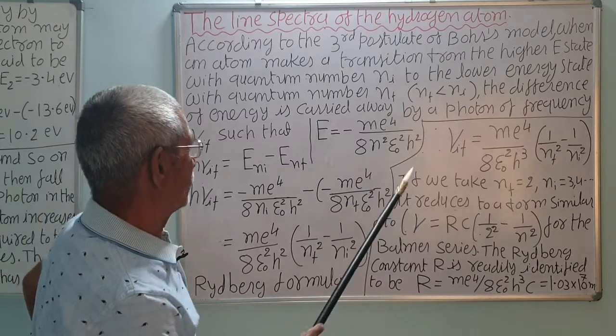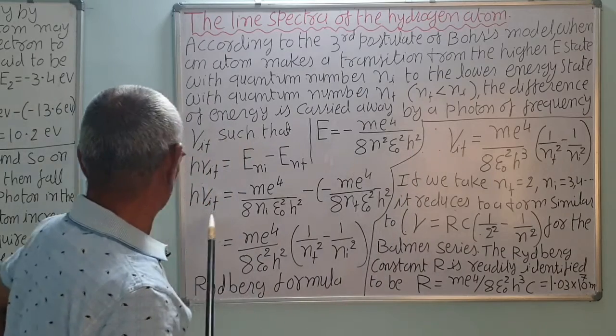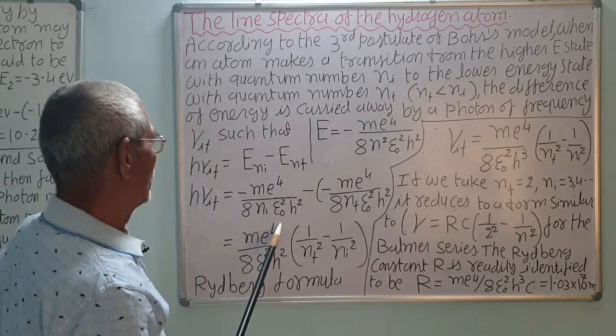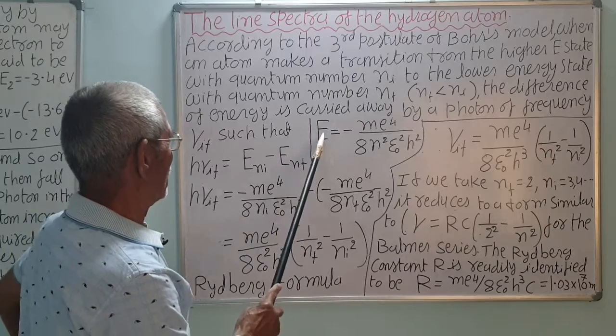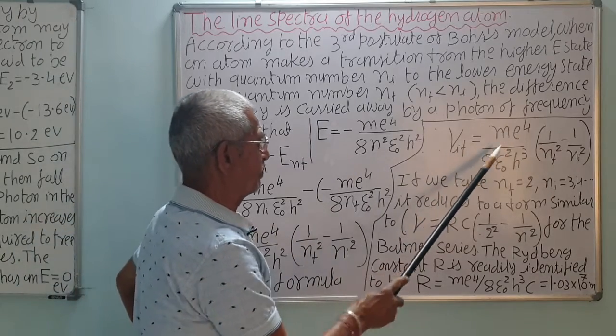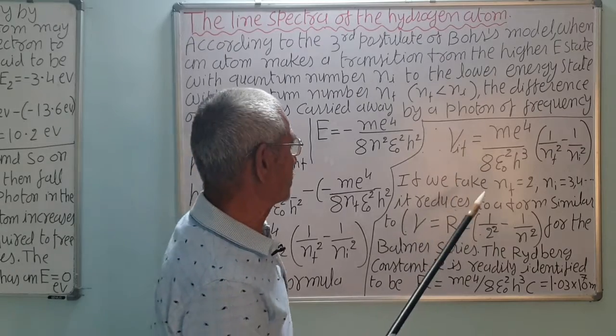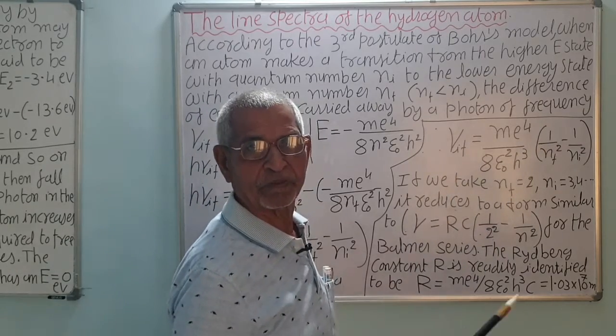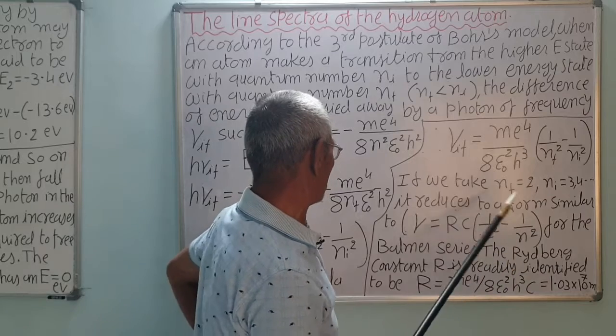So nu if, now take this h on this side. So h square will be h cube. So m e to the power 4 upon 8 epsilon 0 square h cube into the bracket 1 upon nf square minus 1 upon ni square.